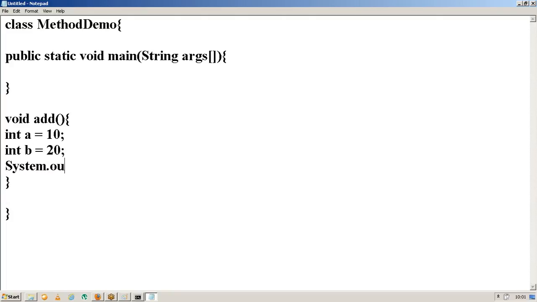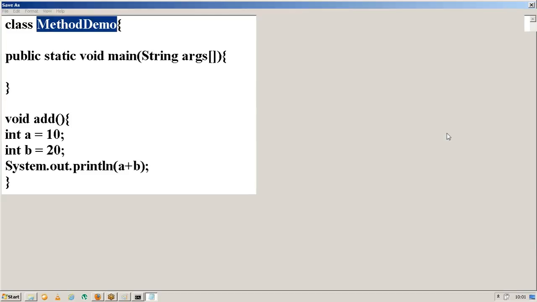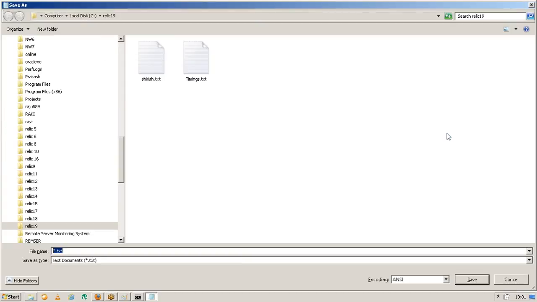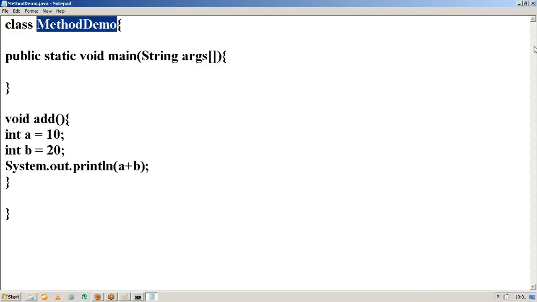So coming here, void add is my method name, and this is a pair of parentheses, and this is a pair of curly braces. The pair of curly braces indicates your method body. Now inside this, I am providing some set of statements. Integer a equal to 10, integer b equal to 20, then I am displaying the result of the addition operation between the a and b variables. Now let me compile this program. Before that, let me save this